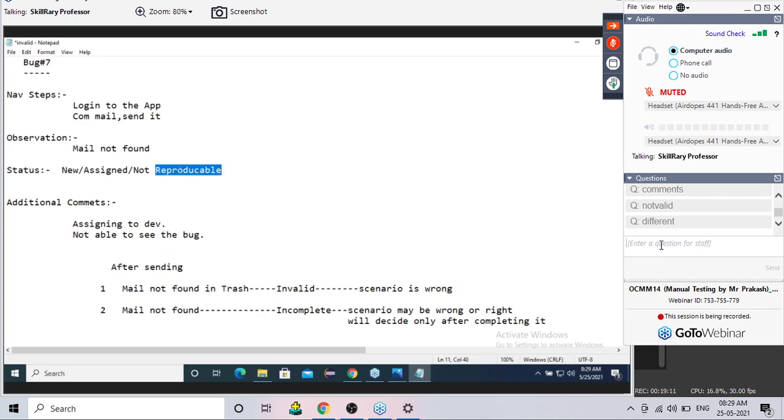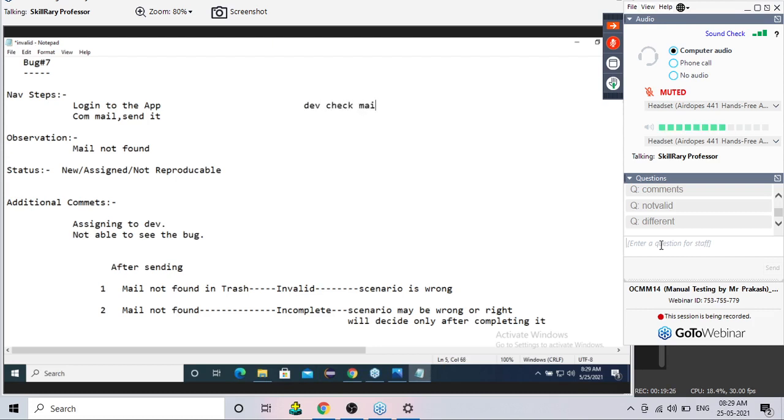And guys, one simple point I forgot. Listen carefully. See, when I say mail not found, what is the developer doing now? The developer is going and checking the mail.